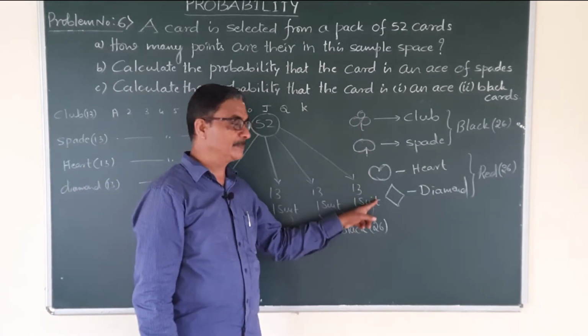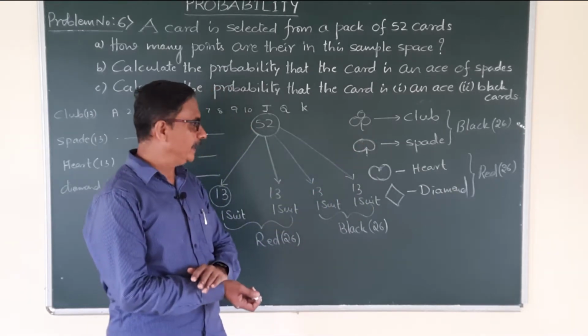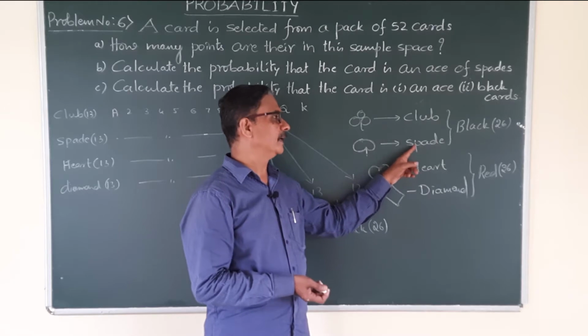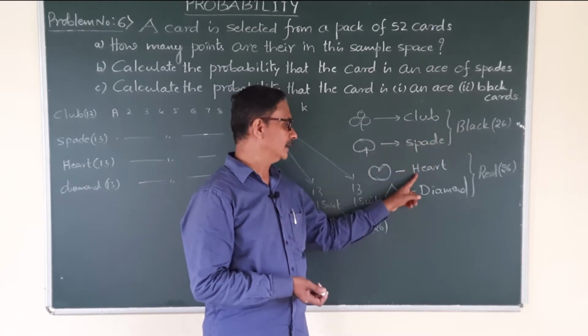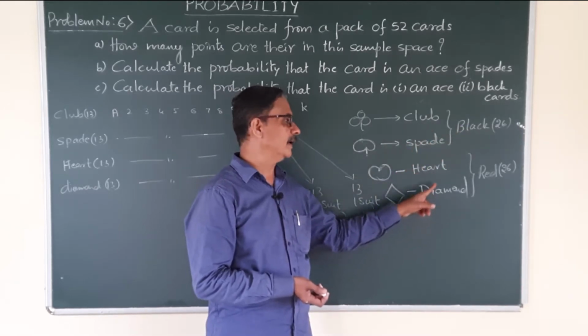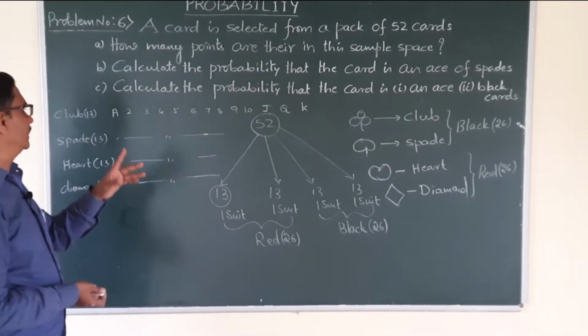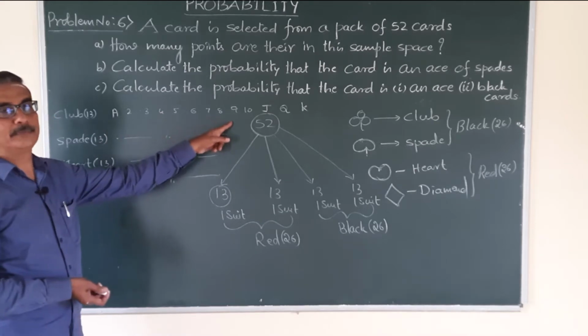There are 4 shapes, namely club, spade, heart and diamond. Club and spade are black color cards. Heart shape and diamond shapes are red color cards. Now here one suit contains 13 cards represented by the numbering like this.